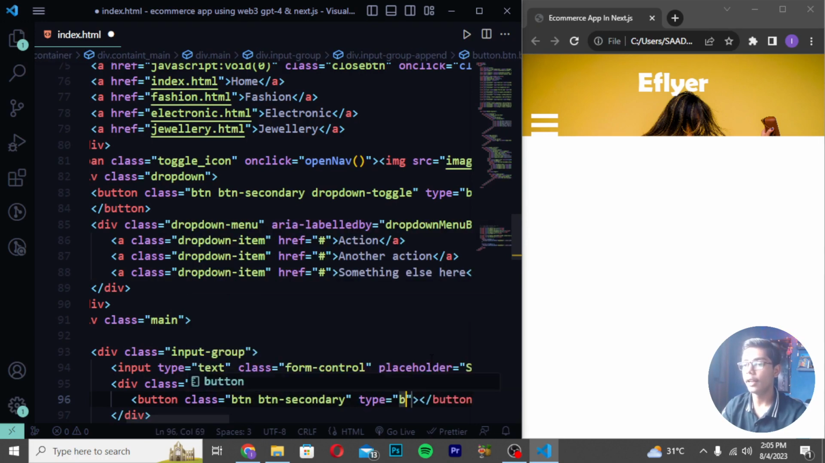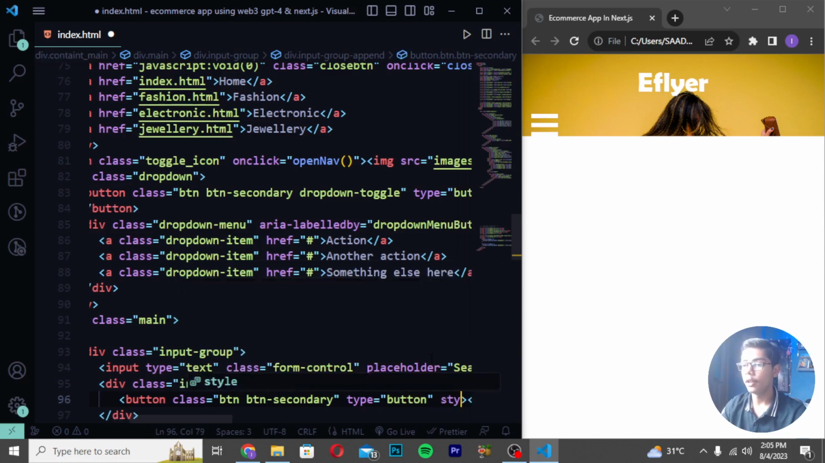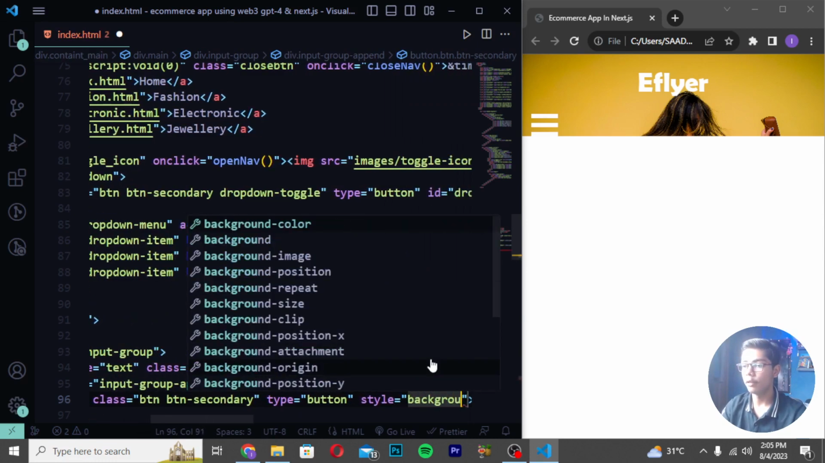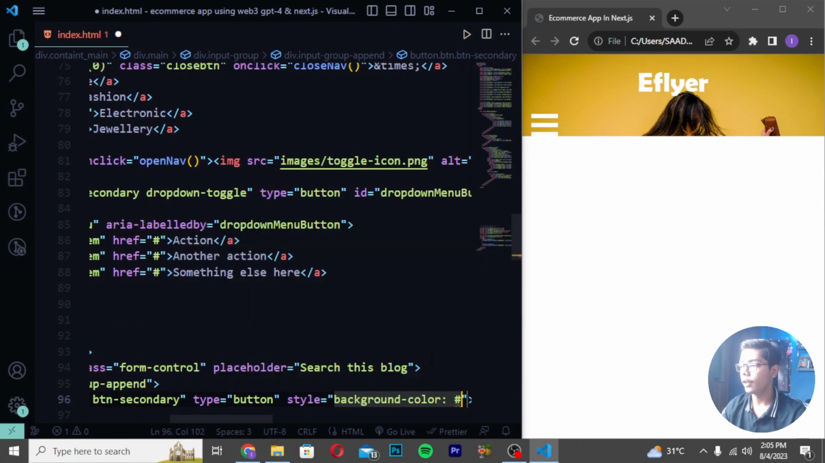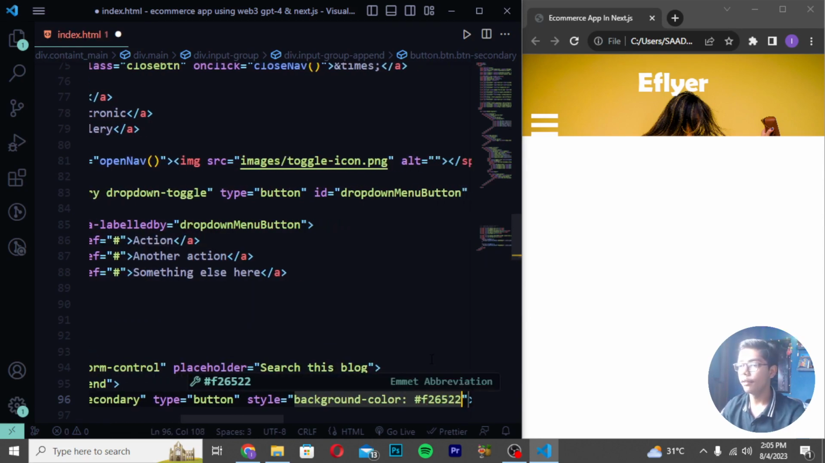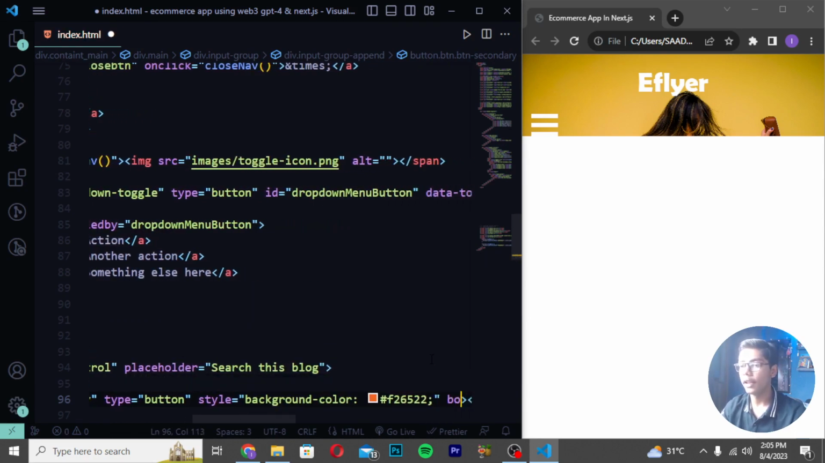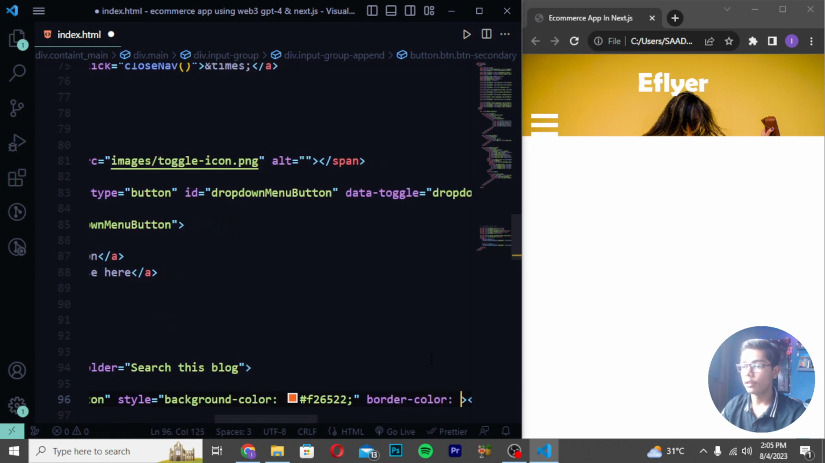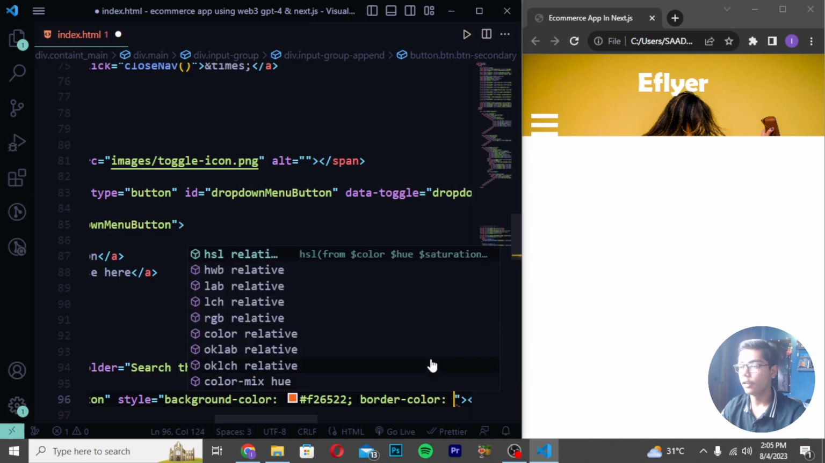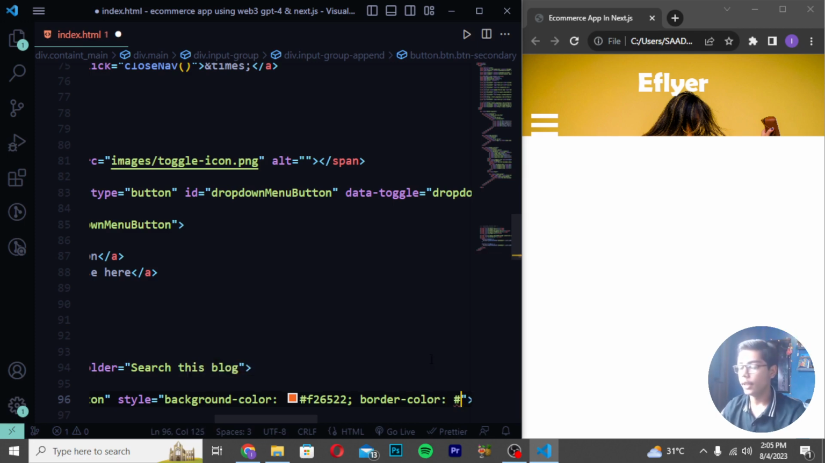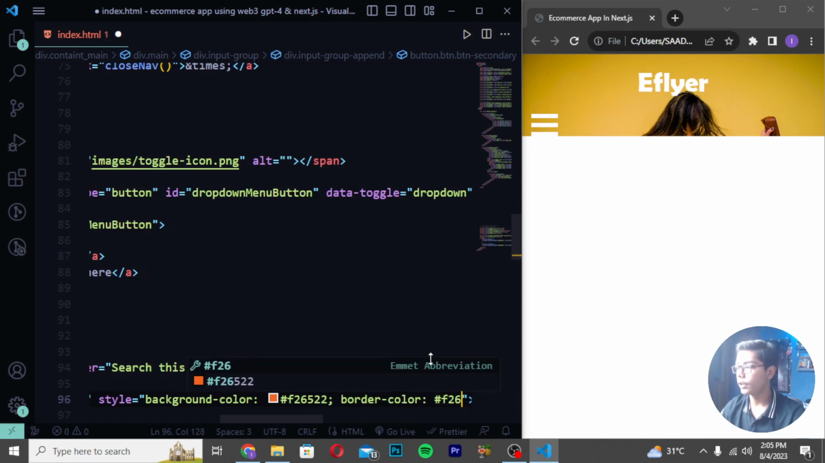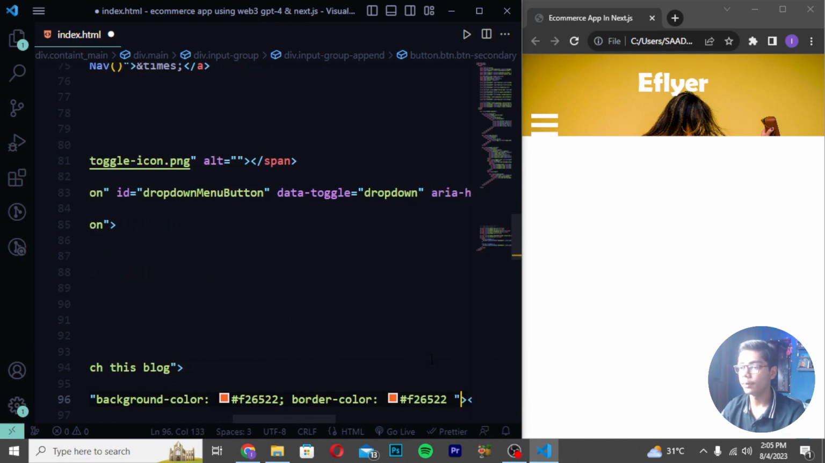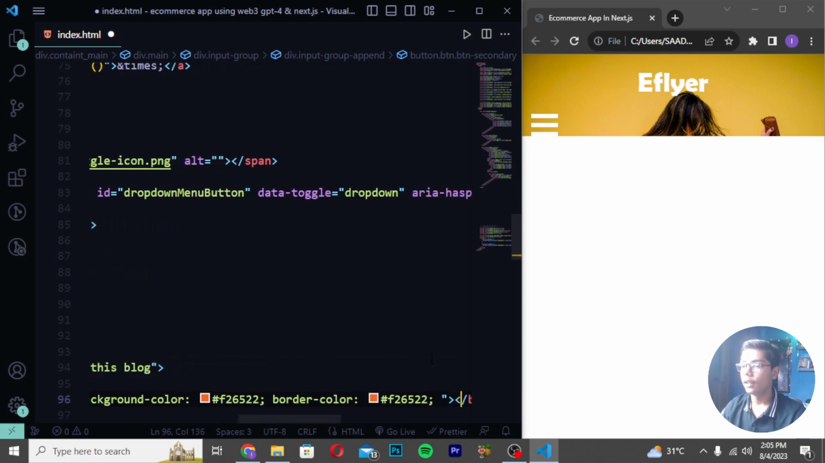Then I will be now just doing one thing. I will be writing here type button. Then you have to write here style is equal to background-color, and I will be now writing here F26522. Then you have to close it and write here border-color. So I will be now doing one thing. I will be moving here and write here border-color again. Create here as like hashtag and write here F26522 like this. Then give a space here. Close this as well. Then after doing this stuff, you have to now directly do one thing.